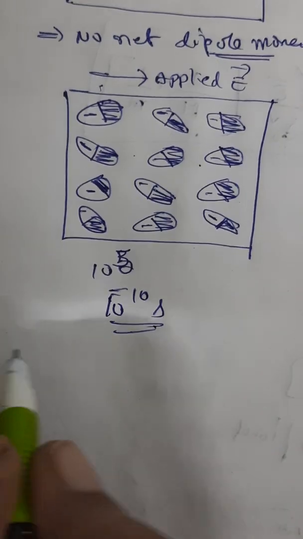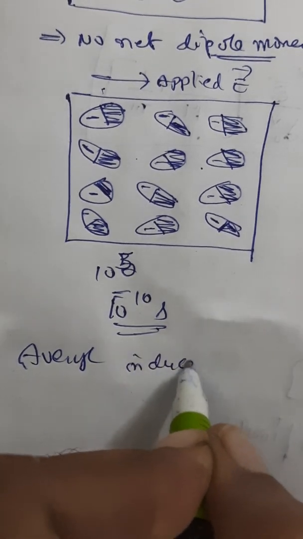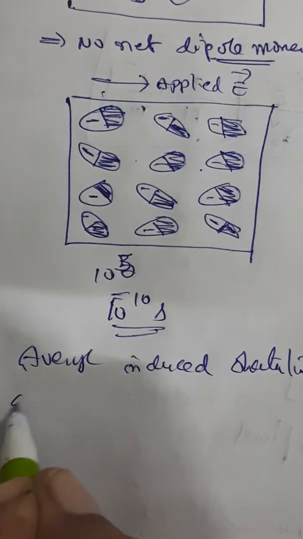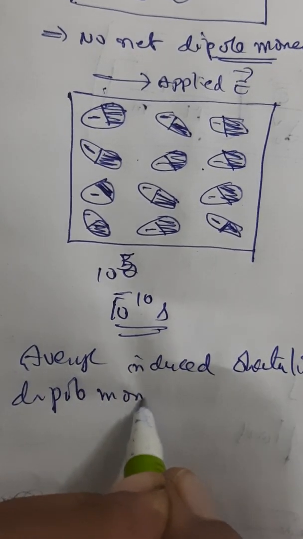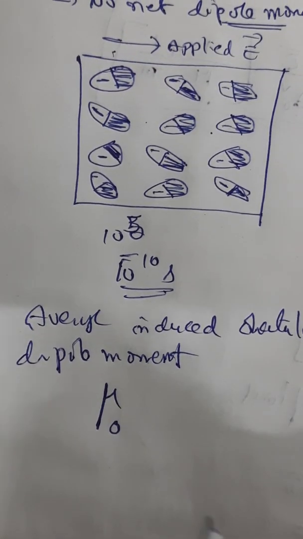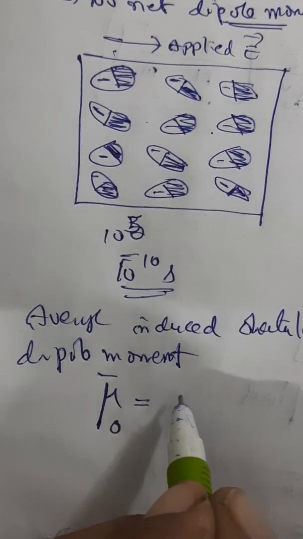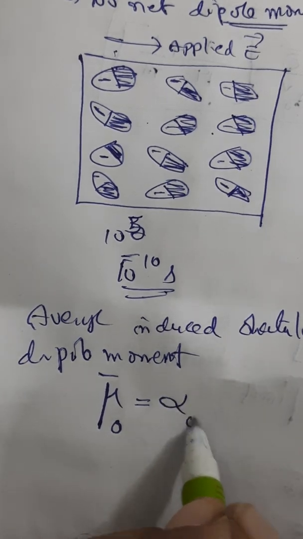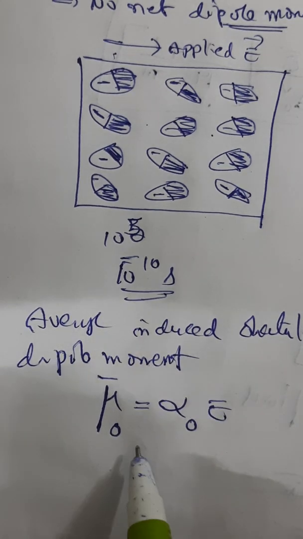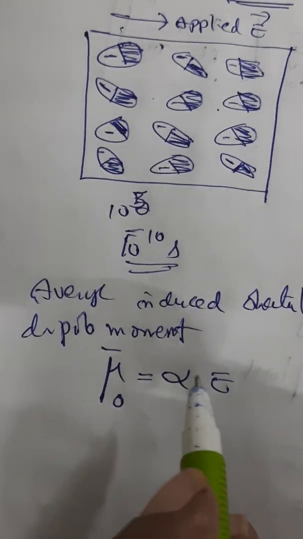So if you look at the average induced orientation dipole moment, mu, the orientation dipole moment, you are taking an average that is approximately equal to the orientation polarizability with respect to the field. Here alpha naught, or alpha 0, is the orientation polarizability.